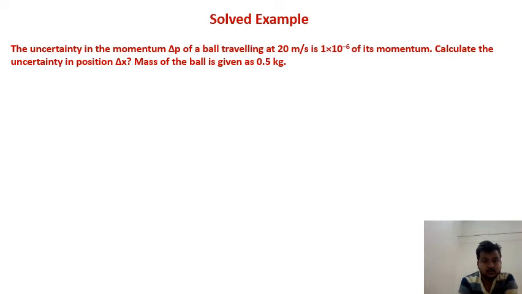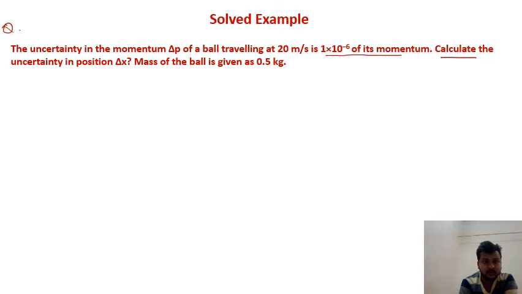Now let's do an example numerical on the uncertainty principle. First read the question very carefully and then solve it on your own. The question says that the uncertainty in the momentum delta p of a ball traveling at 20 meter per second is 10 to the power minus 6 of its momentum.